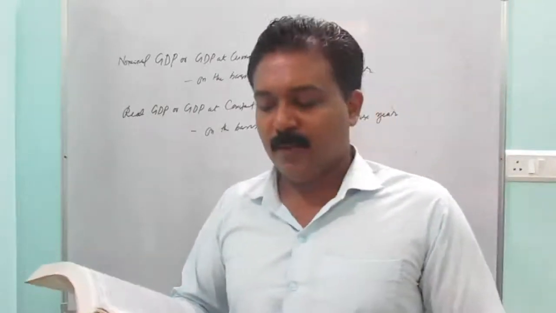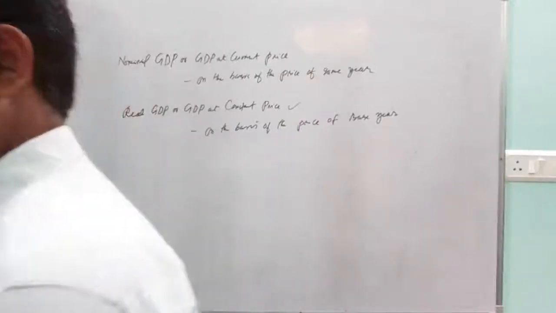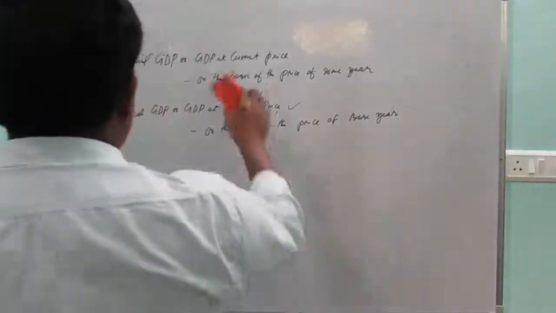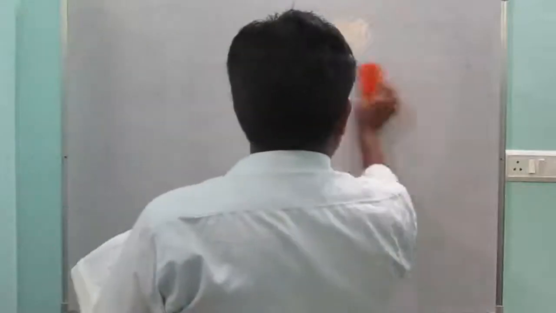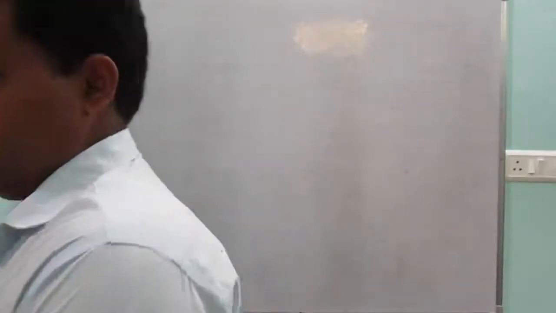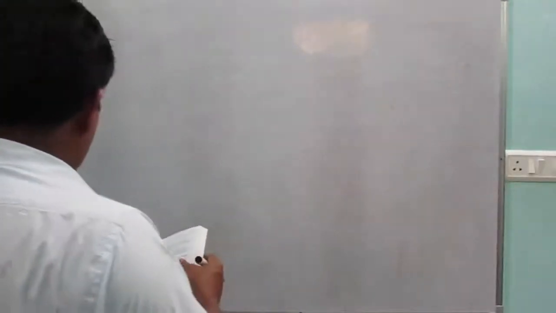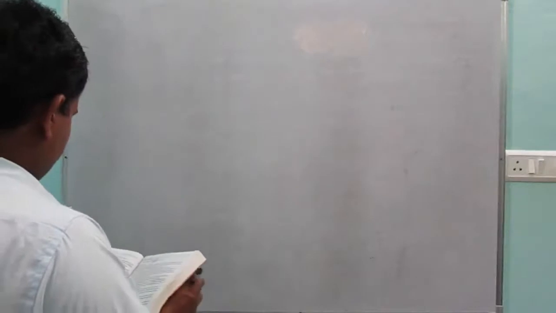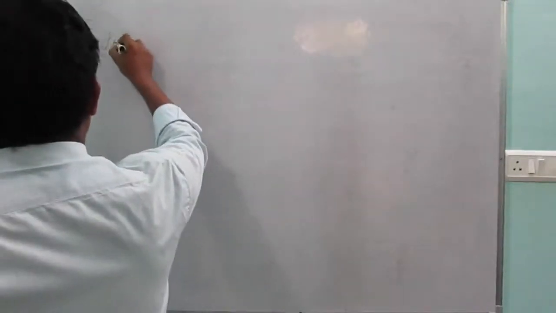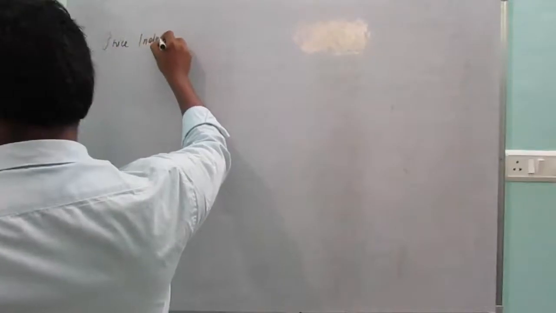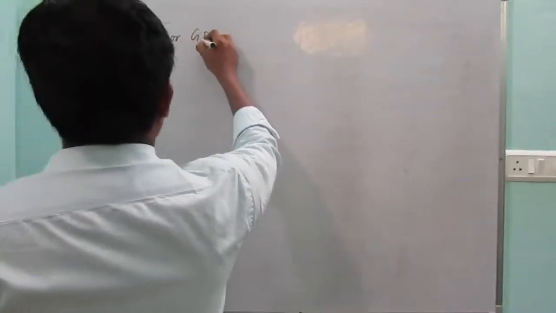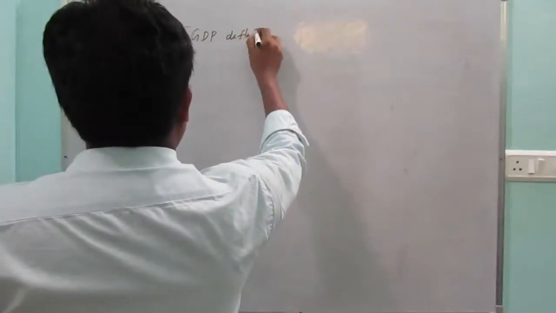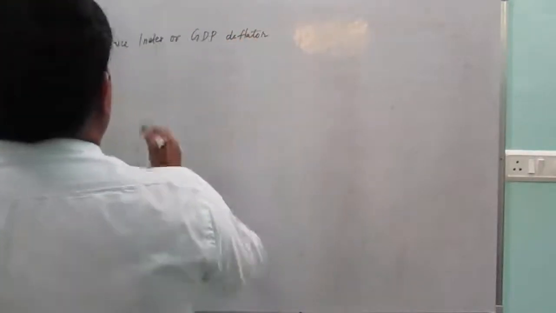Now, the next point is the determination of nominal GDP and real GDP. Real GDP, how will you find it out? Before that, you need to learn about the price index, or GDP deflator, about which you know.